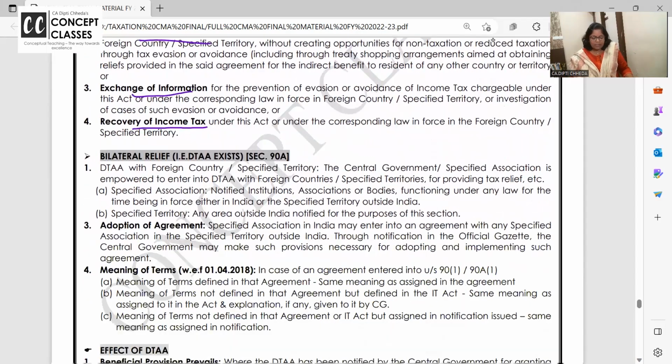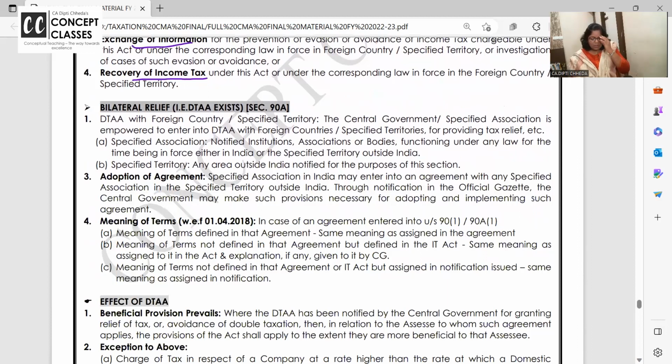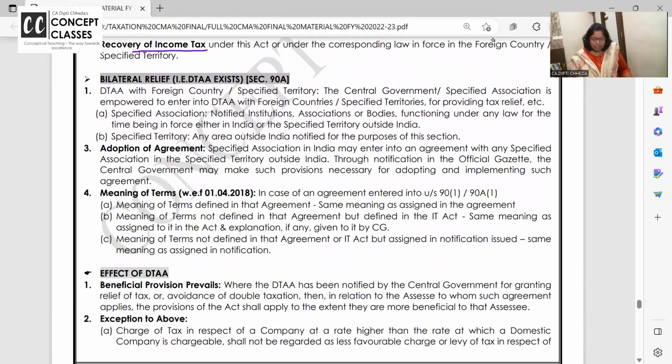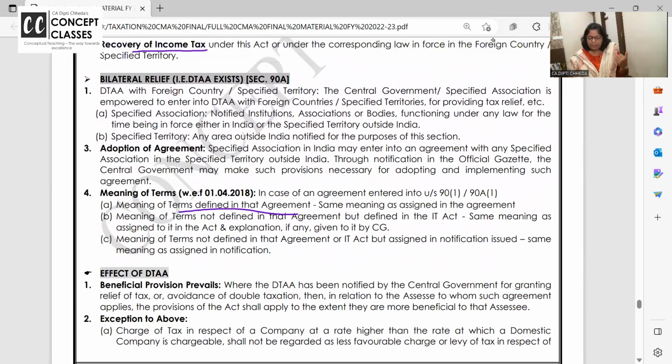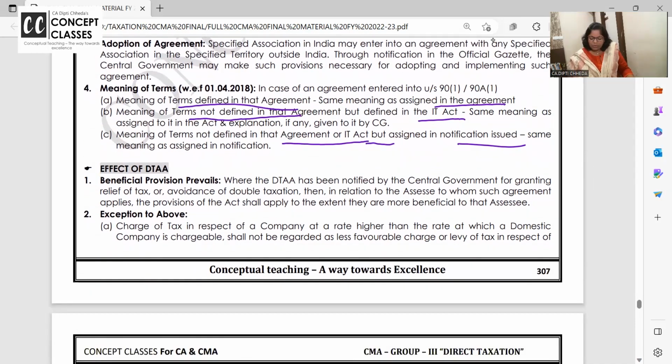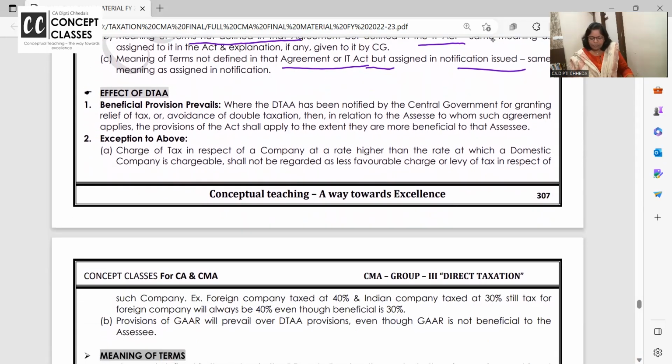Now terms, as I said, that are defined in the double taxation avoidance agreement go as per the agreement. If terms are not defined in the agreement, then give them the meaning under the Income Tax Act. If terms are not defined in the agreement or the Act, then if some notification is there, go according to that. This is out of the way, but they can ask you this kind of question.